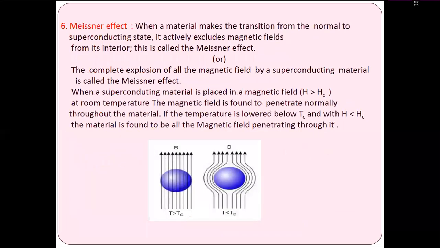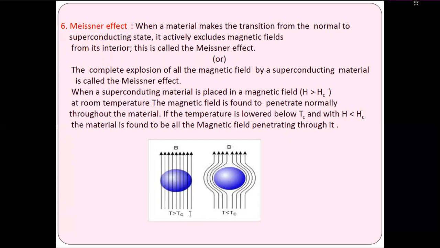Similarly, the Meissner effect. What is the Meissner effect? When a material makes a transition from the normal state to the superconducting state, it actively excludes the magnetic field from its interior. This is called the Meissner effect. Another definition: the complete exclusion of all the magnetic field by a superconducting material is called the Meissner effect.